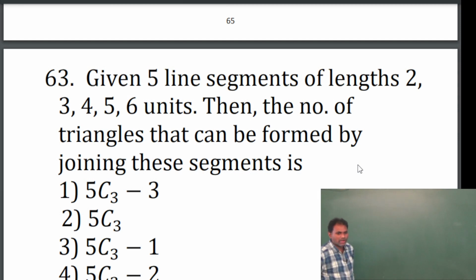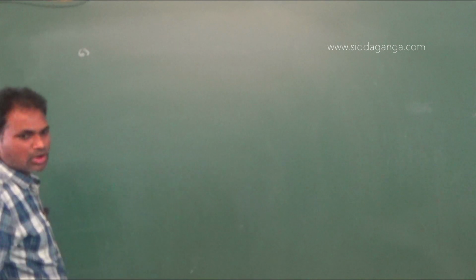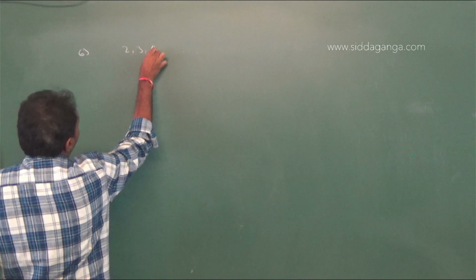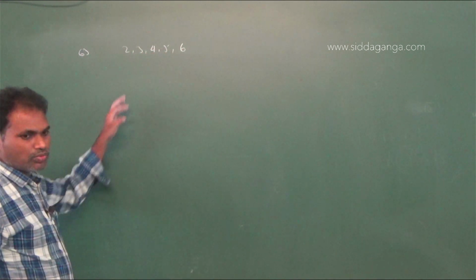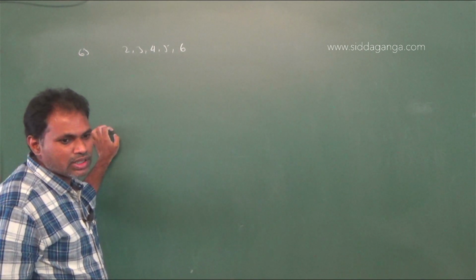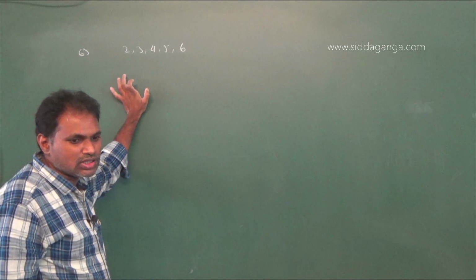Next, given five line segments of lengths 2, 3, 4, 5, 6 units, the number of triangles that can be formed by joining these segments is? Now, here 5 line segments are given whose lengths are 2, 3, 4, 5 and 6. You have to find the number of triangles that can be formed by joining these segments.